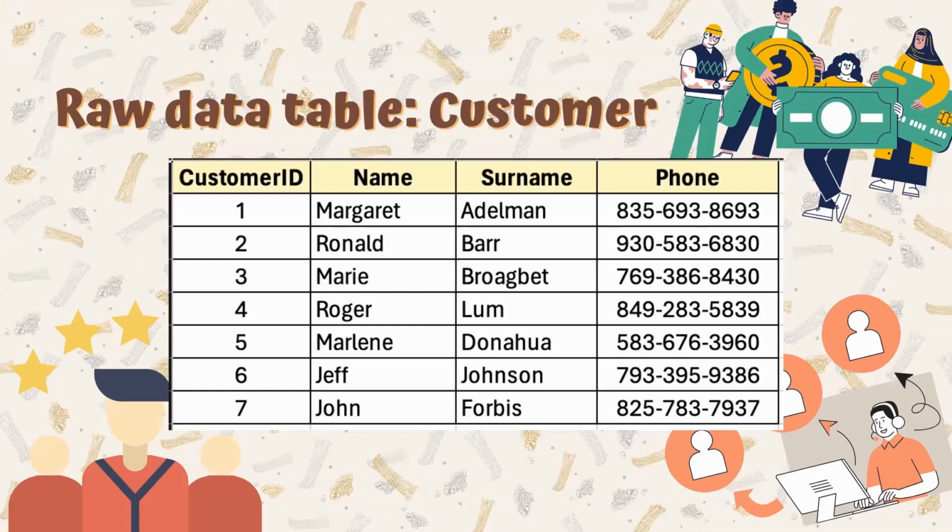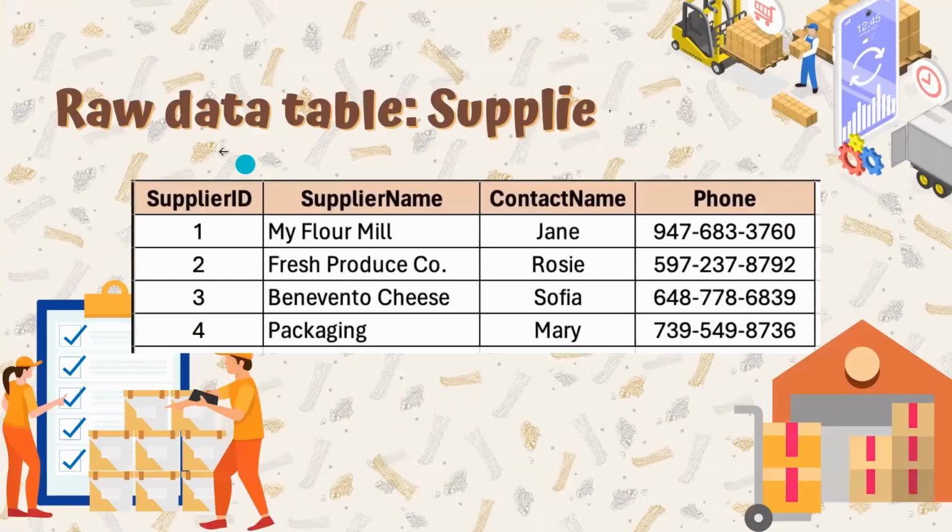For the first, raw data table customer. In customer raw data, we have customer ID, customer name, customer surname, and customer phone. In raw data table supplier, we have supplier ID, supplier name, contact name, and supplier phone.